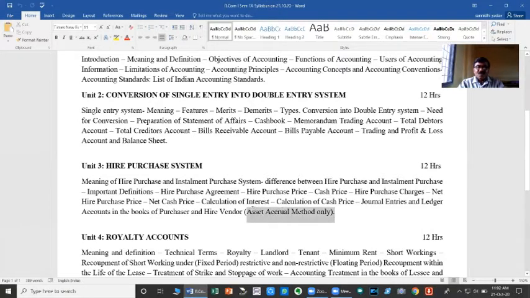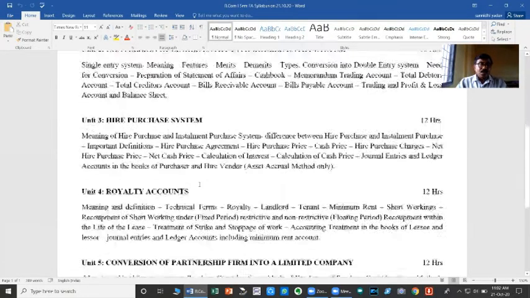So even in respect of maintenance of books of accounts in the hire purchase system and installment purchase system, there are several methods of accounting. Among all those methods, you are prescribed to study only the asset accrual method. Okay, so this is the subject background related to the hire purchase system.